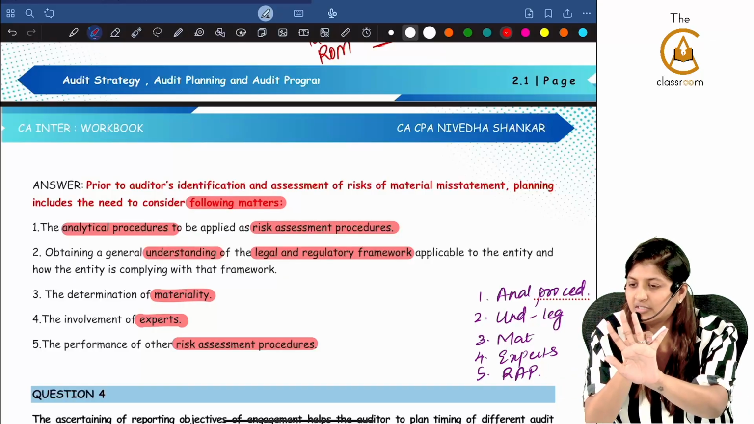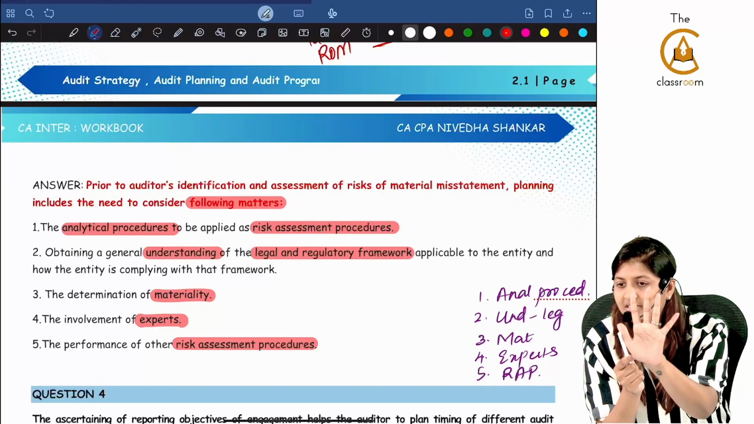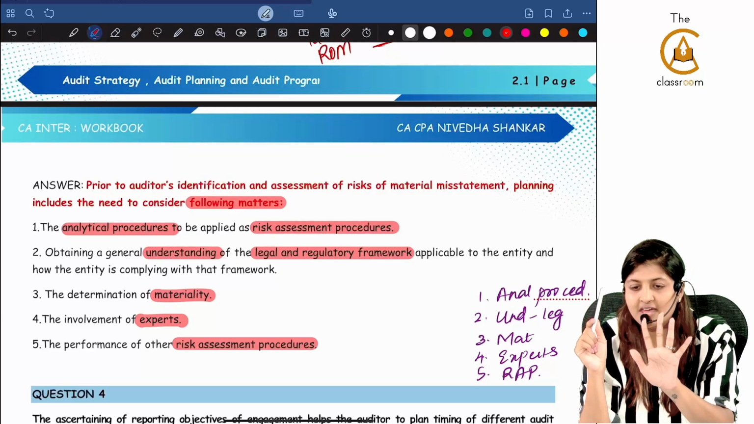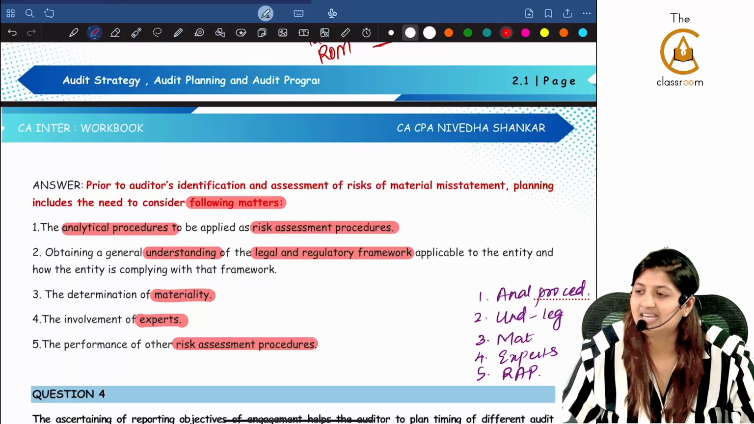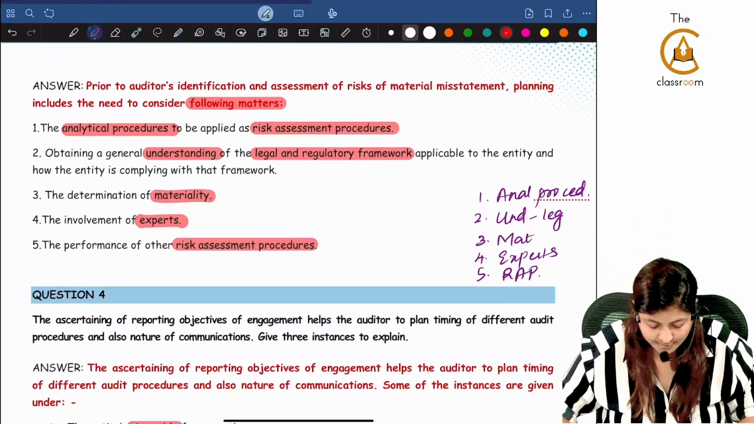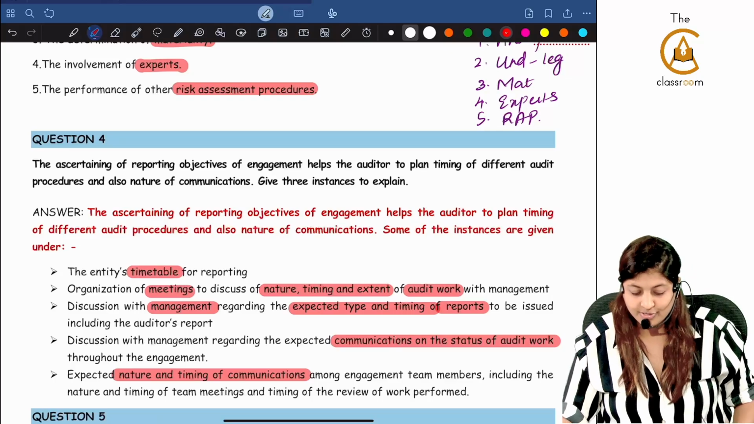Analytical procedures for risk assessment procedures. Last point, again risk assessment procedures. Materiality and experts if they are involved. One is understanding the legal and regulatory framework. Easy 5 points. Please make note of these 5 points somewhere. Now comes the important one. Ascertain.